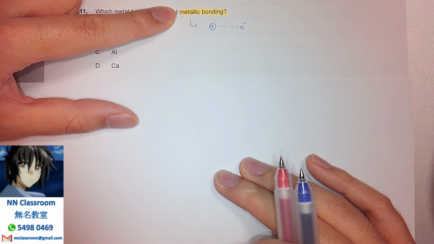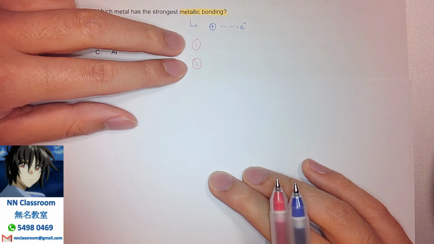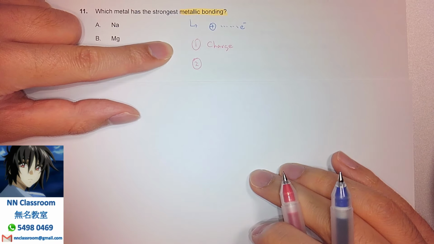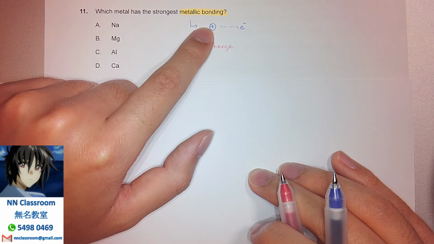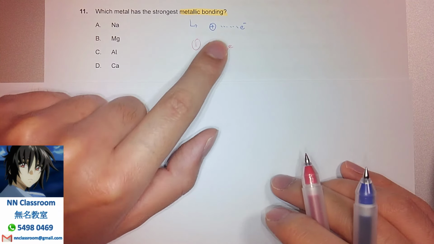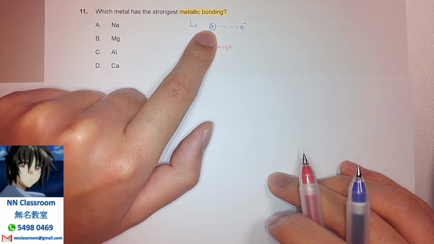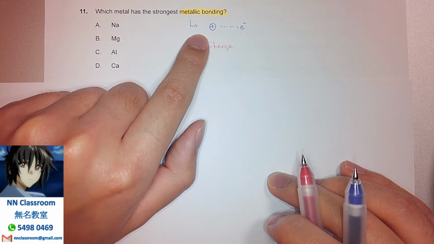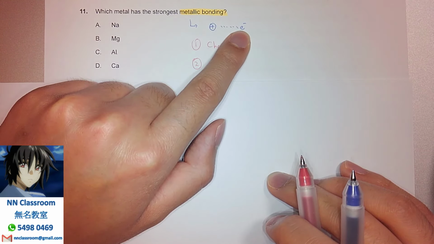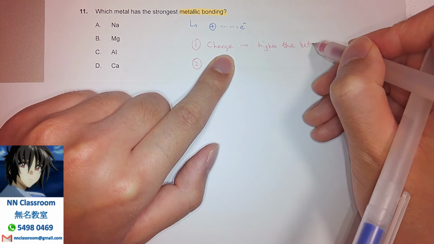Remember, when talking about metallic bond, there are two major criteria affecting the strength. The first one is simply called charge. That's easy to understand, because the higher the charge of the metallic ion, the stronger the attraction with the electrons. Imagine a +1 charge state towards the delocalized electrons versus a +2 charge state. Obviously, +2 will have a stronger attraction with the outermost delocalized electrons. So the higher the charge, the better.